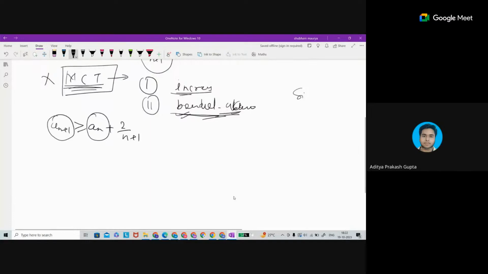Sir, that's also what I'm saying, 0 is greater than or equal to 0. 0 is not greater than 0, so 0 must be equal to 0, and for that MCT must be applied here. No, even this sequence.